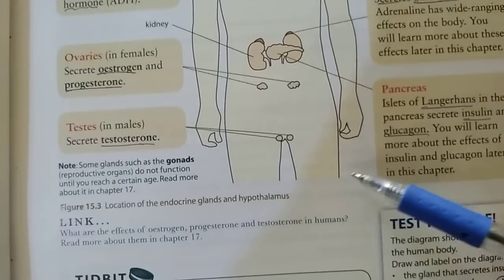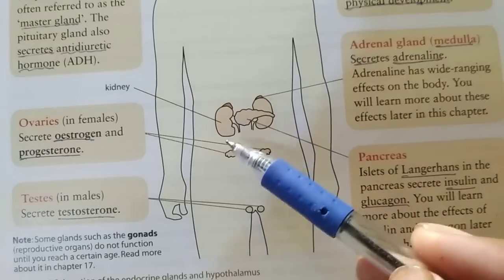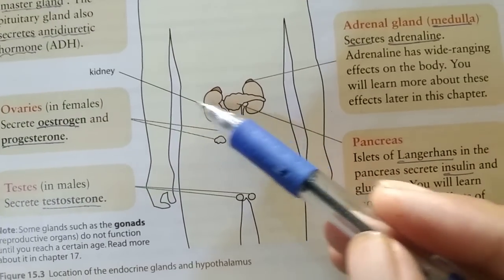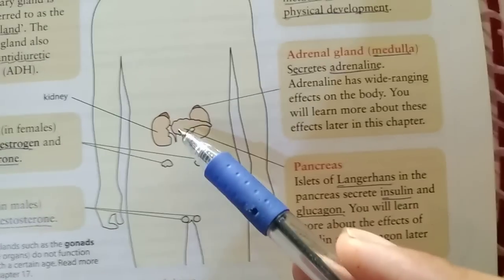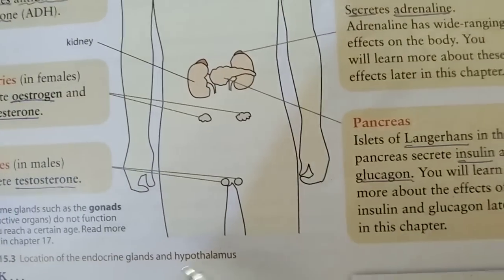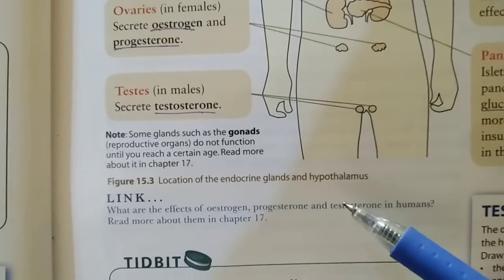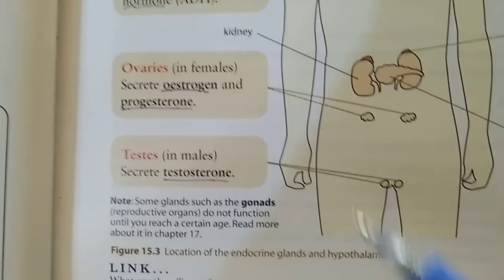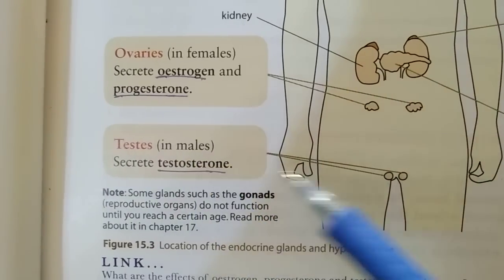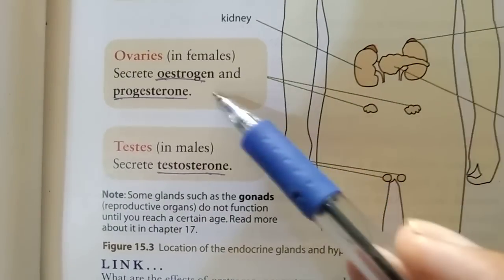That's the diagram of these: kidney, testes, ovaries,